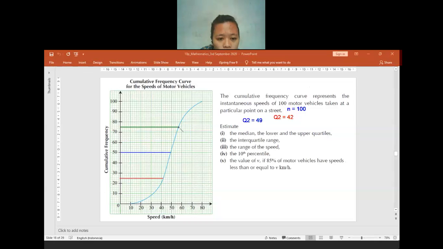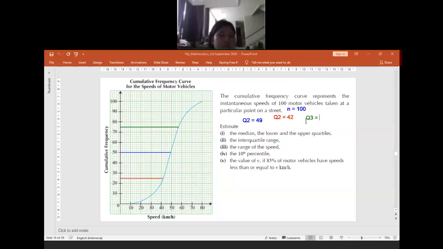We connect it to the curve like this. So how much will it be? Is it 50? No, it's not. It's more than 54. How much will it be for the Q3? 57. Yeah, Q3 is 57.